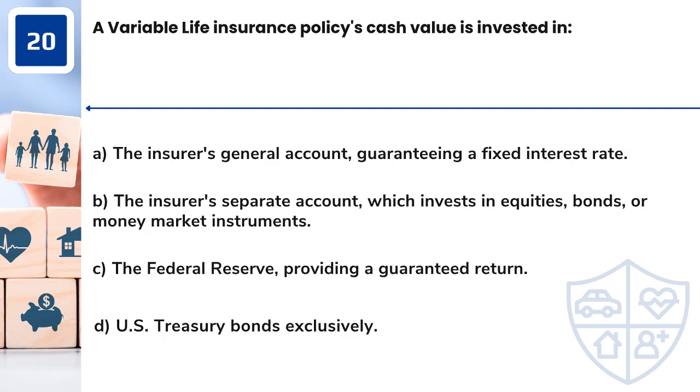Question 20. A variable life insurance policy's cash value is invested in A. The insurer's general account, guaranteeing a fixed interest rate. B. The insurer's separate account, which invests in equities, bonds, or money market instruments. C. The Federal Reserve, providing a guaranteed return. D. U.S. Treasury bonds exclusively.